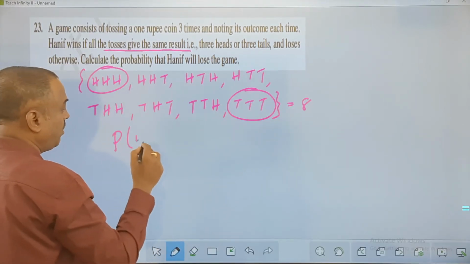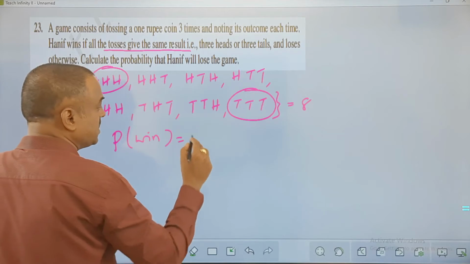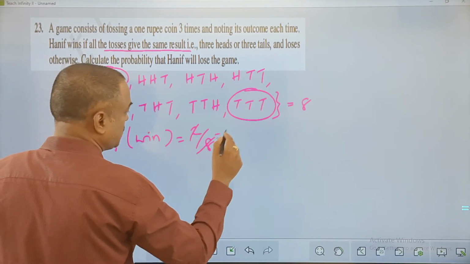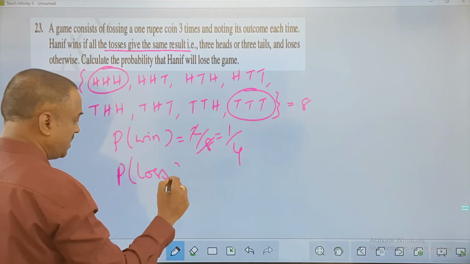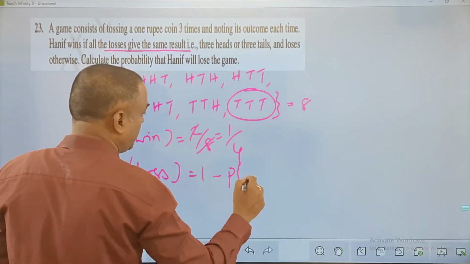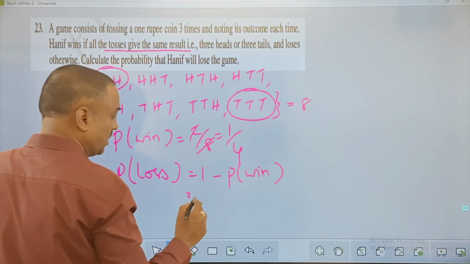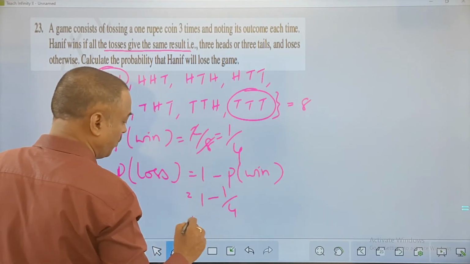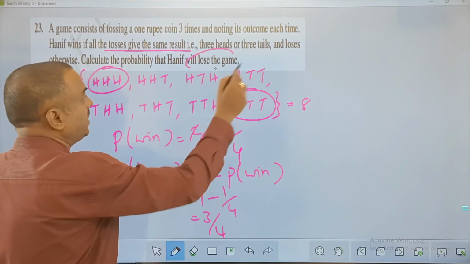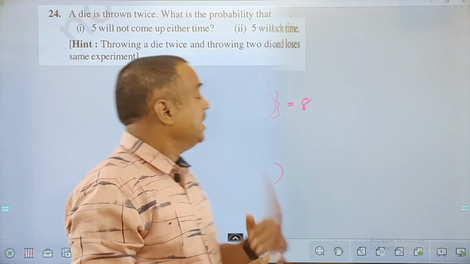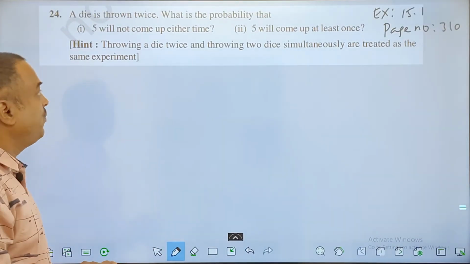So probability of winning is 2 out of 8, which is 1 by 4. Then probability of losing must be 1 minus probability of winning. So here 1 minus 1 by 4, the chances of losing are 3 by 4. My question is to find the chances of losing. So now we'll go for this 24th question.